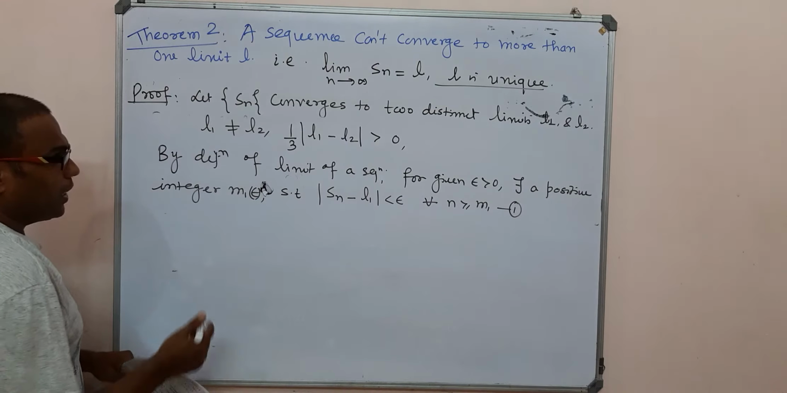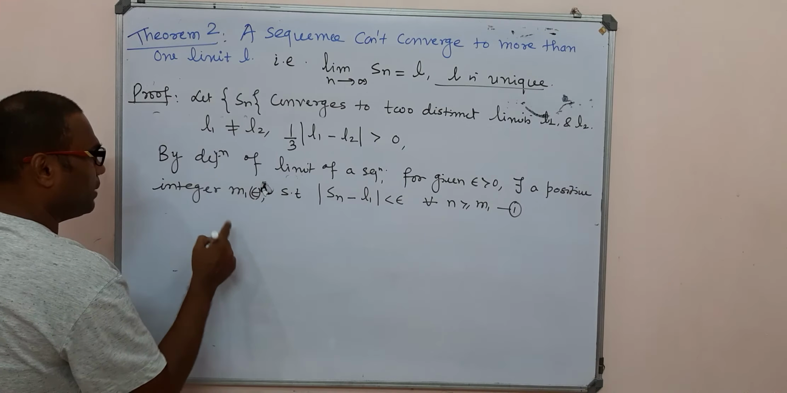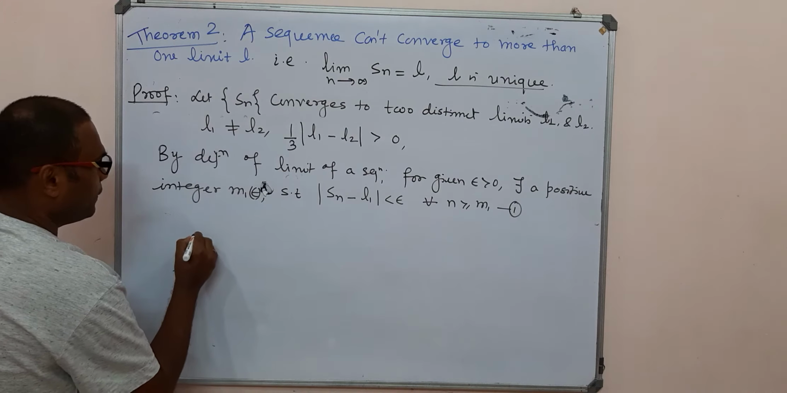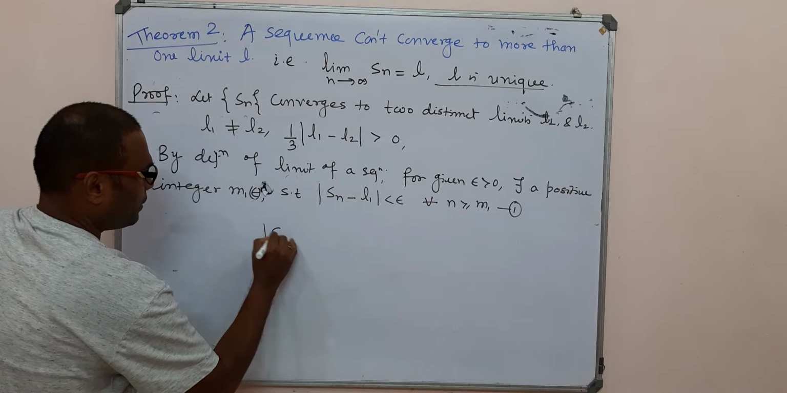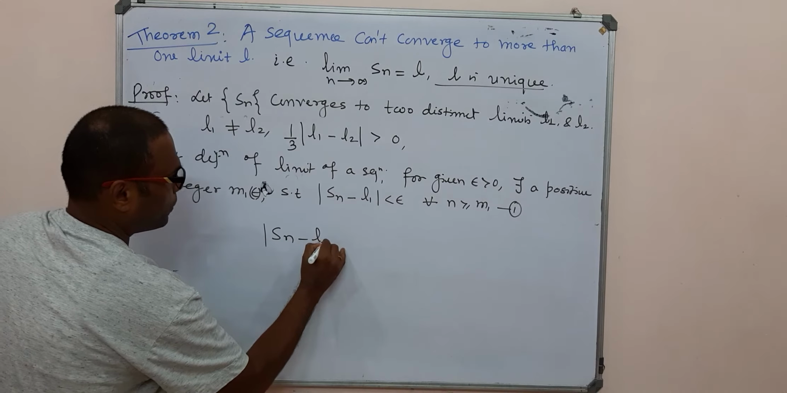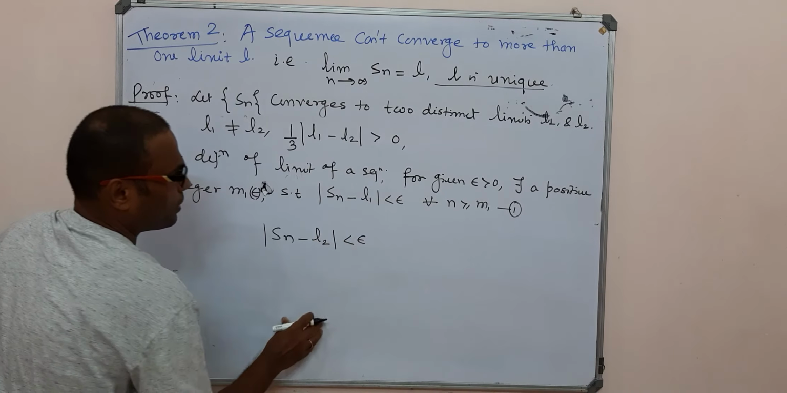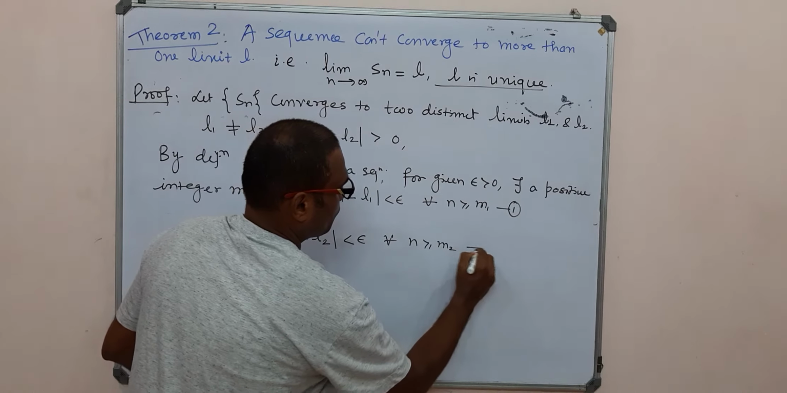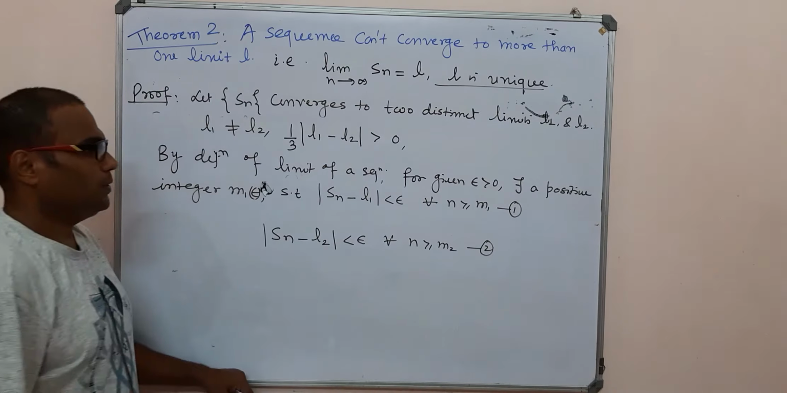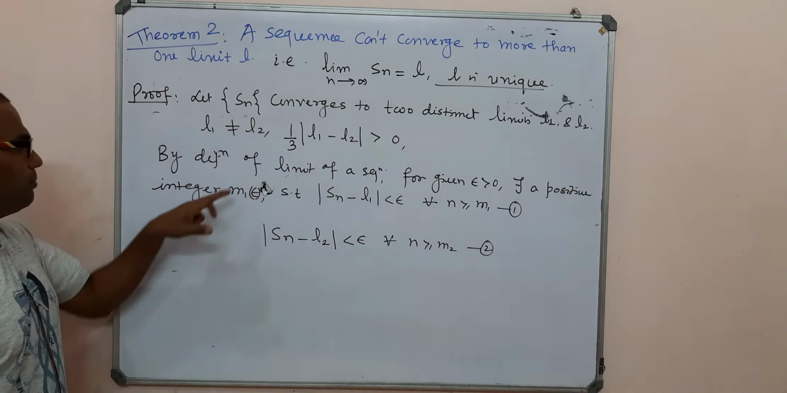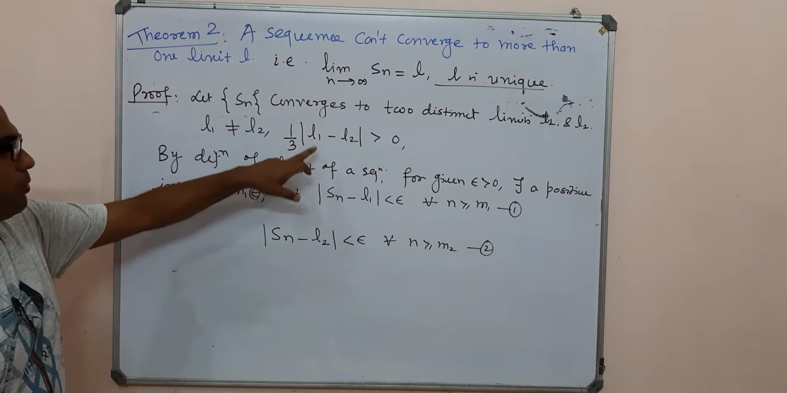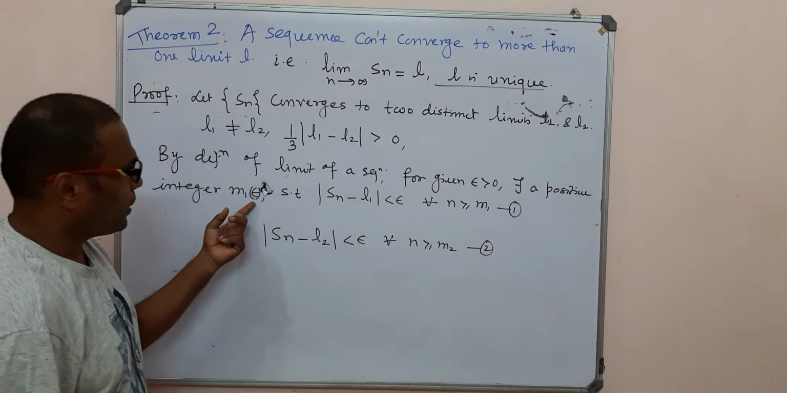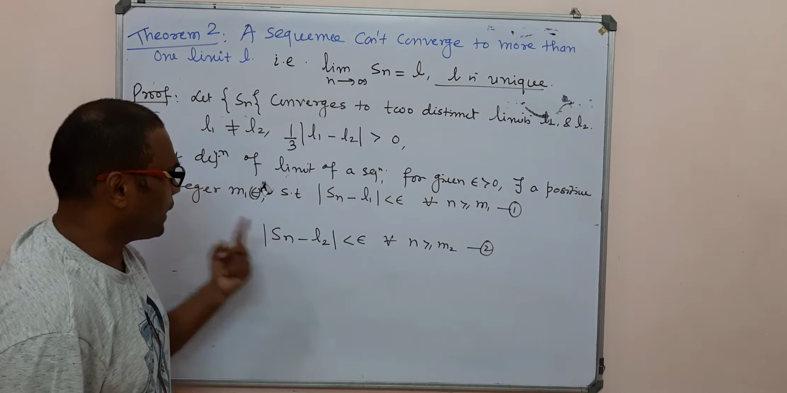Now again, using the same concept, mod of Sn minus L2 is less than epsilon for all n greater than or equal to m2. Because we use the same definition: the sequence converges to the limit L2, so there exists an integer m2 depending upon epsilon. Call this equation 2.